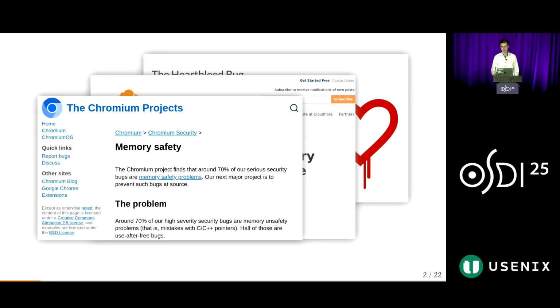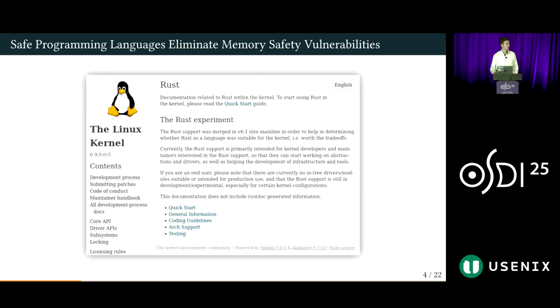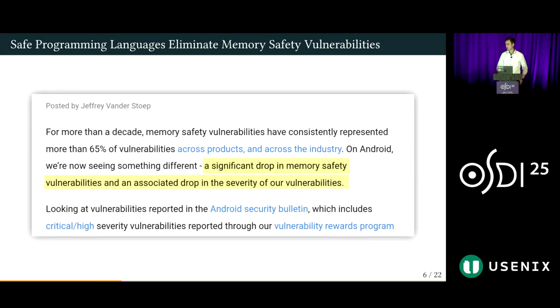In the past few years, we've seen a shift where we are now seeing safe systems programming languages, chief among them Rust, being used in these fields in order to mitigate these issues. For example, Microsoft has been rewriting core parts of Windows in Rust. Linux now allows writing drivers in Rust. And Google is adopting Rust for core parts of their Android operating system. In fact, this is not just hype. This seems to be having a real positive impact on the safety of these systems in practice. For instance, with this last move, Google has observed a significant drop in the number and the severity of memory safety vulnerabilities in Android.